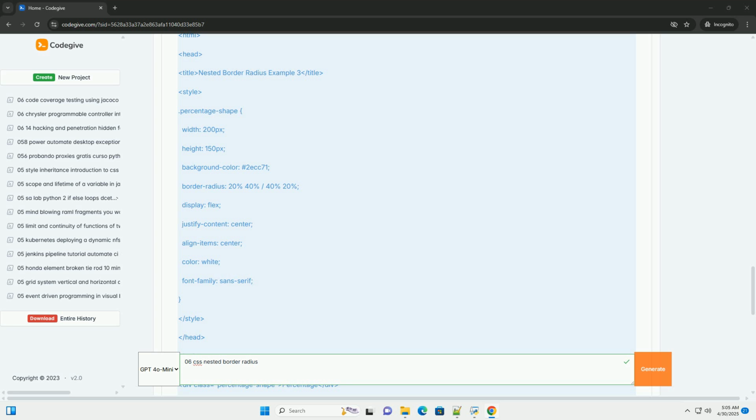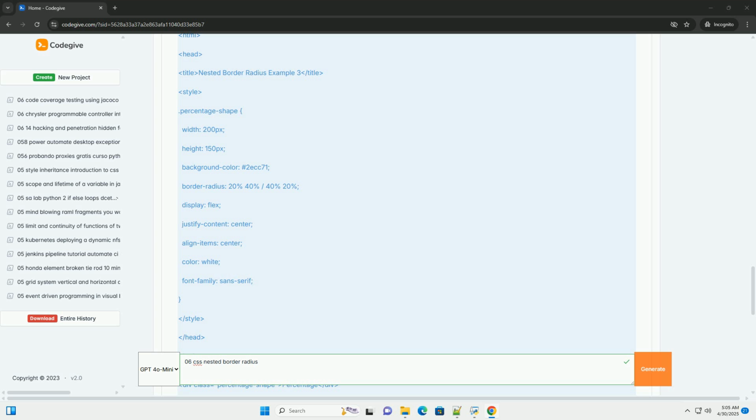Start simple. Begin with simple shapes and gradually increase complexity as you become more comfortable with the syntax. Use developer tools. Browser developer tools are invaluable for debugging and understanding how border radius is being applied. Consider accessibility. Ensure that the shapes you create with border radius don't negatively impact the accessibility of your website. Use appropriate ARIA attributes and provide sufficient contrast for text and elements.